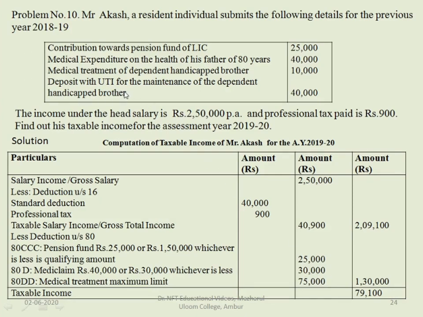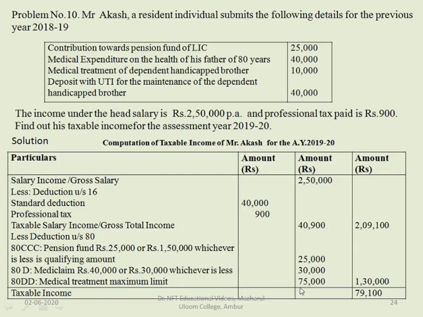Next one, medical treatment of dependent handicapped brother is 10,000 and deposit for maintenance of this dependent handicapped brother is 40,000. So here, under section 80DD, irrespective of the amount, whatever it is for the dependent relative, he can claim to the extent of 75,000 in case of disability or 1 lakh in case of severe disability.